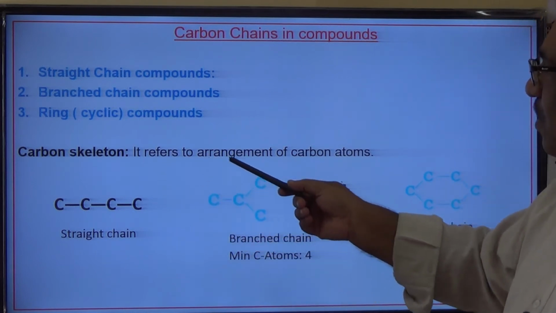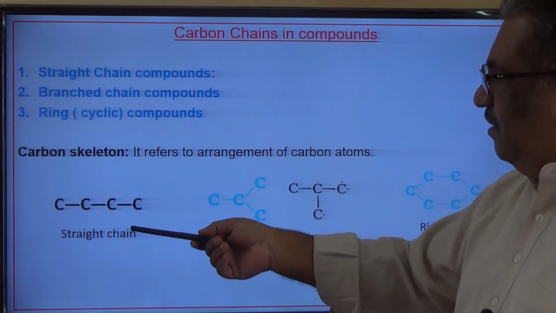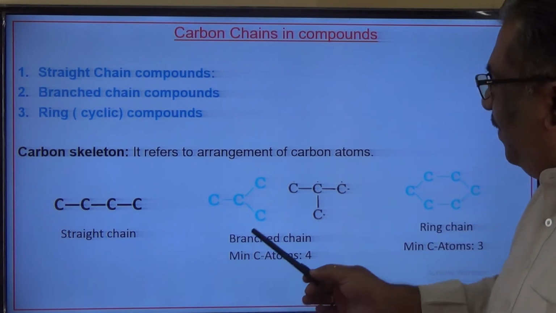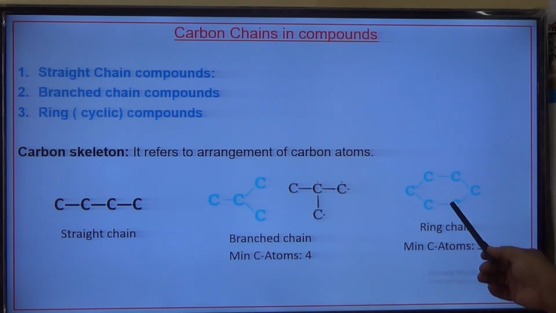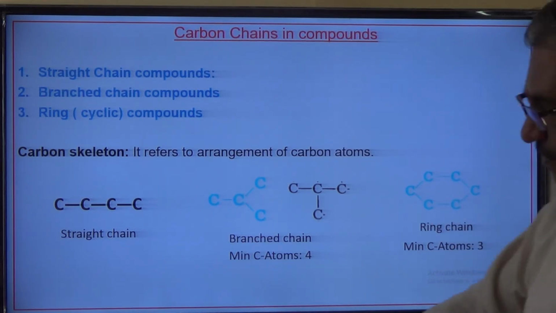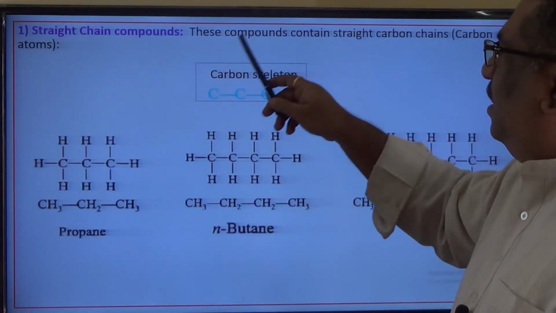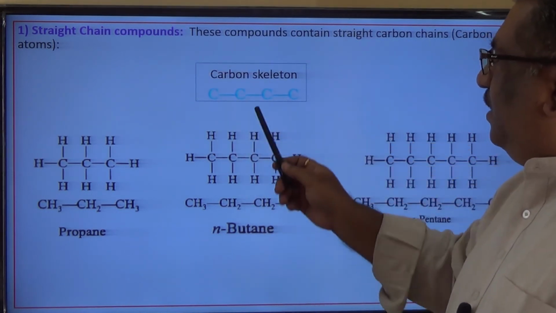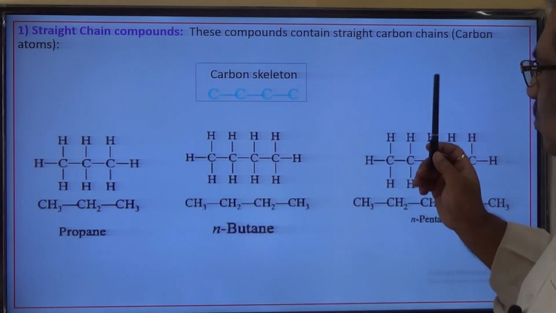Carbon skeleton refers to the arrangement of carbon atoms. So this is the carbon skeleton. If the carbon skeleton is straight, it is called a straight chain. If it is a branched carbon skeleton, branched chain. If the carbon skeleton is in the form of a ring, it is called a ring chain. So next, straight chain compounds. The compounds containing straight carbon chains are called straight chain compounds. This is the carbon skeleton, and these are the 3 examples over here.